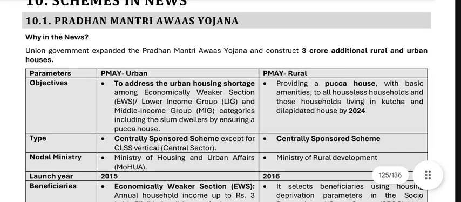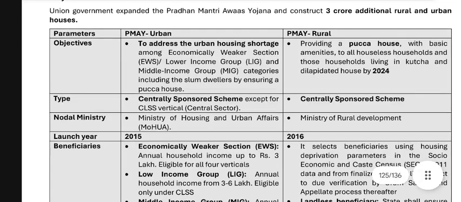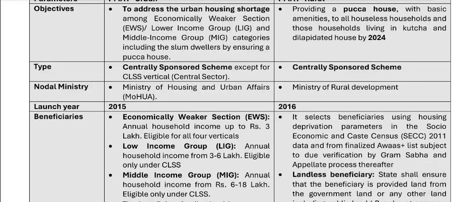Okay, PMAY Rural. Providing a Pakka house with the basic amenities to all houseless households and those households living in Kacha and dilapidated houses by 2024. What type of scheme? Centrally sponsored scheme, except for the CLSS vertical, which is central sector. Okay, centrally sponsored scheme. Ministry of Housing and Urban Affairs, MoHUA, and Ministry of Rural Development. Launched in 2015-2016.